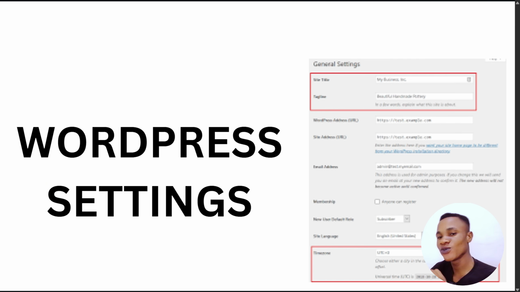Now when you want to start website designing, you go to your dashboard on your hosting, you click on your website, and you're going to see where to install WordPress. After you install WordPress, the first thing you need to do before you even start installing any plugin is to set up your settings. The settings are very important, like how the time will display, how the URL will display, and every other thing. You can even add your name, designed by so and so. We'll do them before we begin the class. It's going to be a simple class.